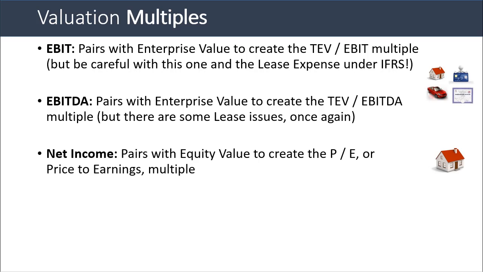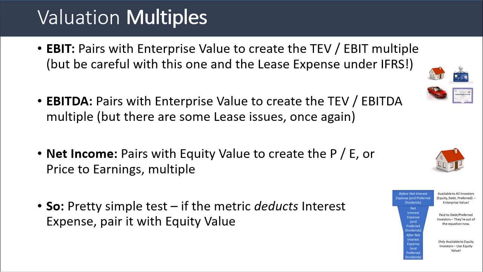Now, net income pairs with equity value because net income is only available to the equity investors. Equity value represents the equity investors or common shareholders. And you take equity value, divide by net income to create the PE or price to earnings multiple. The test here is pretty simple. If the metric deducts interest expense, you pair it with equity value. If it does not deduct interest expense or it adds it back, then you pair it with enterprise value.